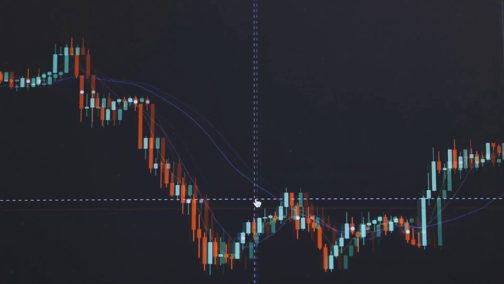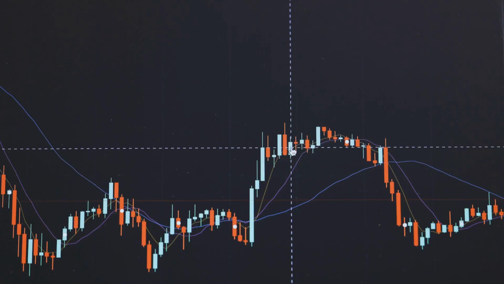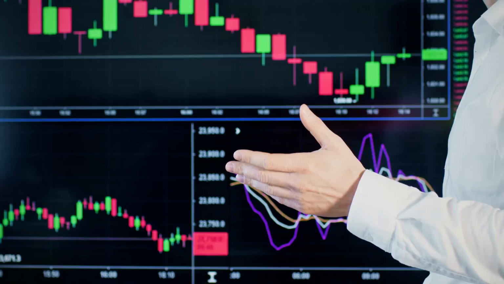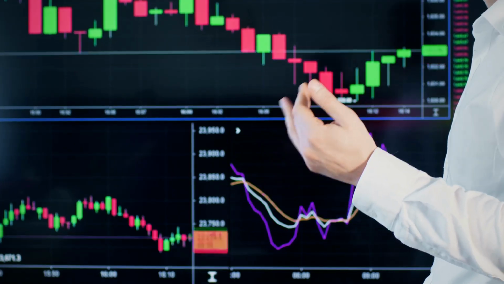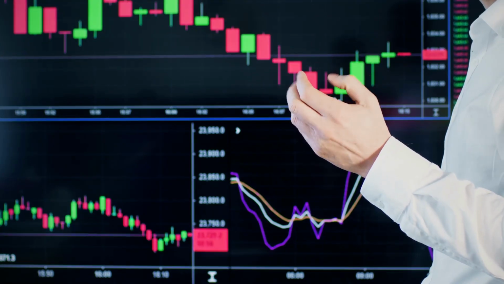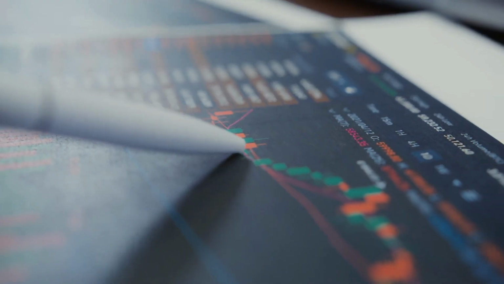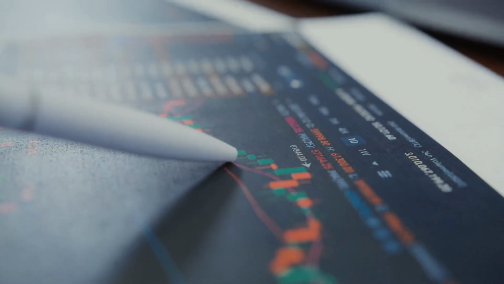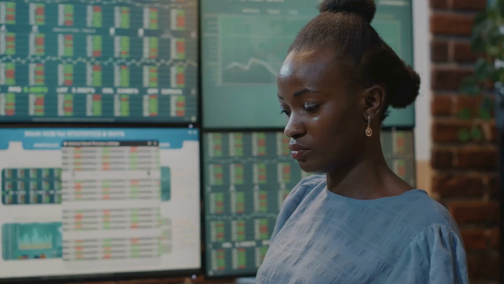Let's jump into the technical side for some popular pairs. EUR/USD technicals. Key support and resistance: support around 1.0800 and 1.0750. Resistance near 1.1000 and 1.1050.